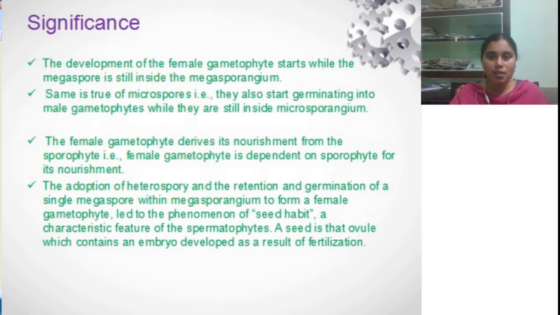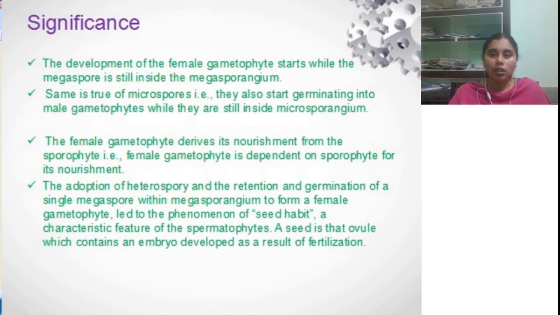The megasporangium and microsporangium are the spore producing structures present in the leaves. The spore producing structure produces spores, and the spores later develop into gametophytes. These changes take place in the leaves. The leaf is the mother plant here. Next, the female gametophyte derives its nutrients from the sporophyte. This is also a significant feature in heterosporous plants.